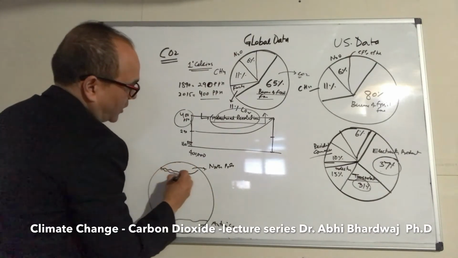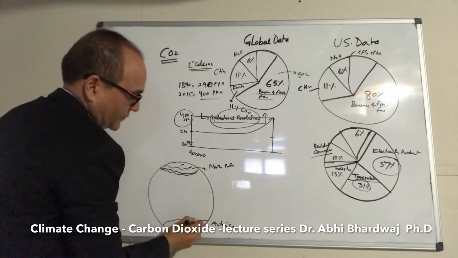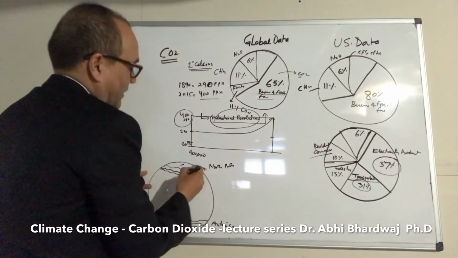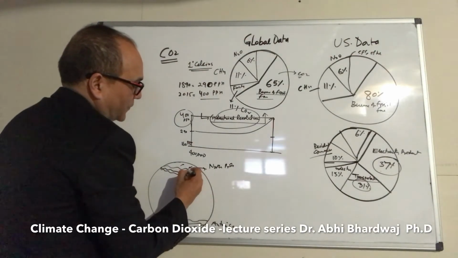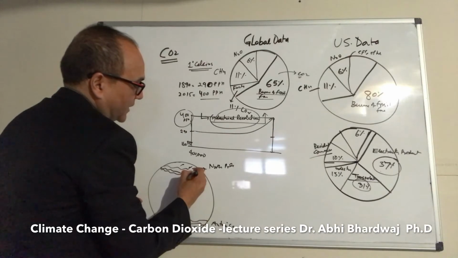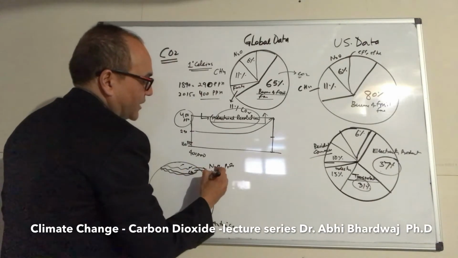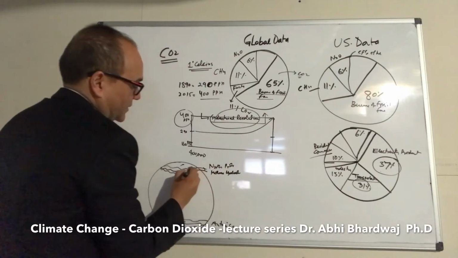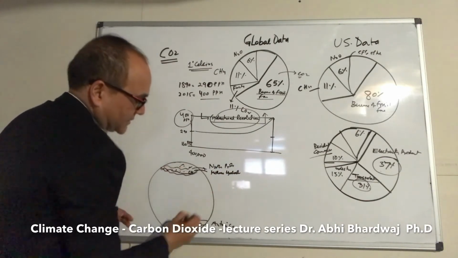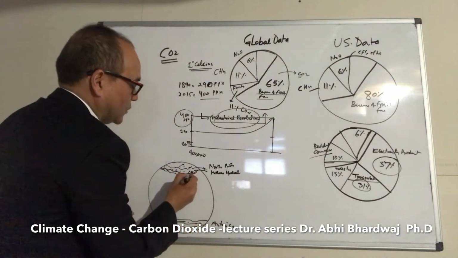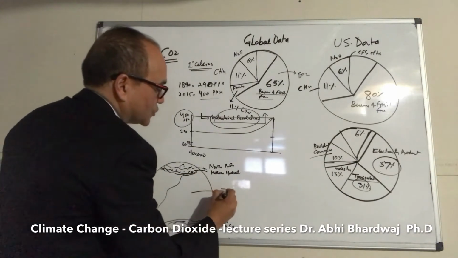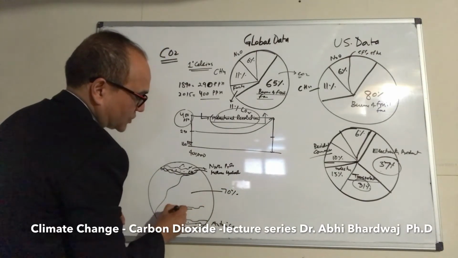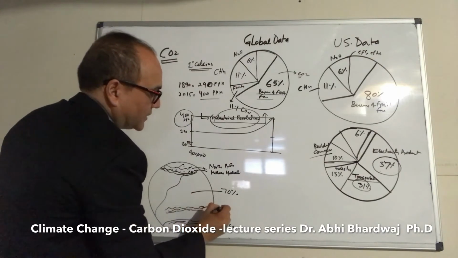When you look at here, it's all covered with snow and ice. And what else is there is decaying organic matter. And what does that do? It also has methane gas entrapped, in the form of methane hydrate, in the snow and ice here. And the same thing in Antarctica. And we also know that 70% of the earth is water, oceans. There also we have decaying organic matter at the bottom of the oceans, and the same thing, methane hydrate.